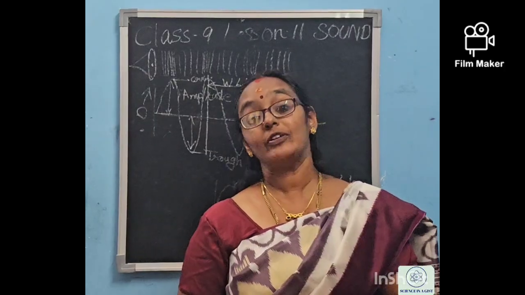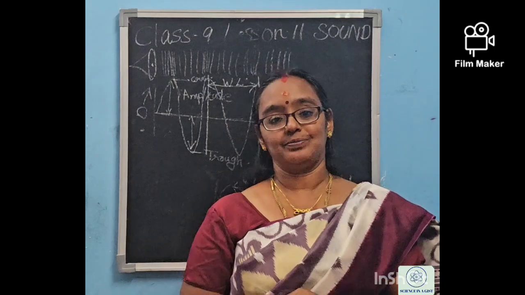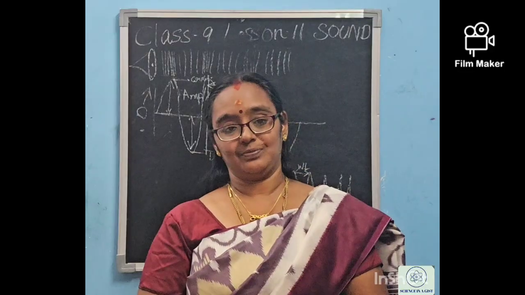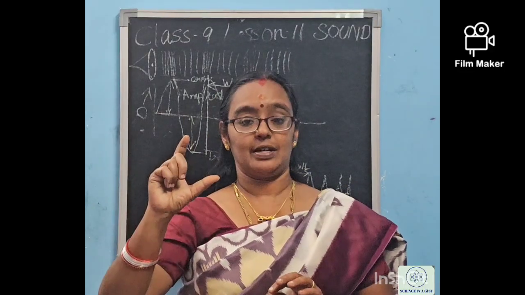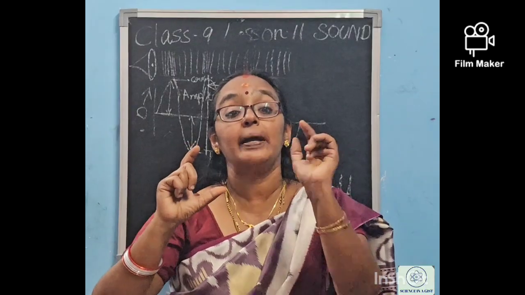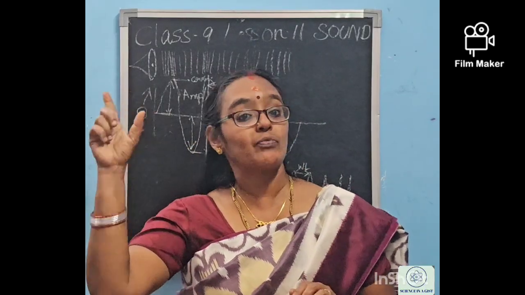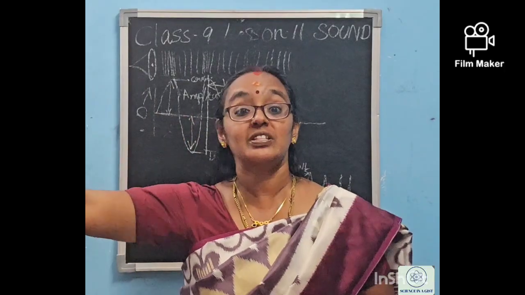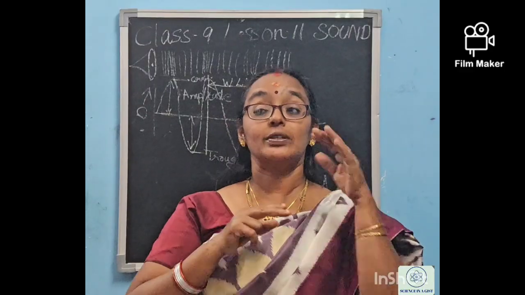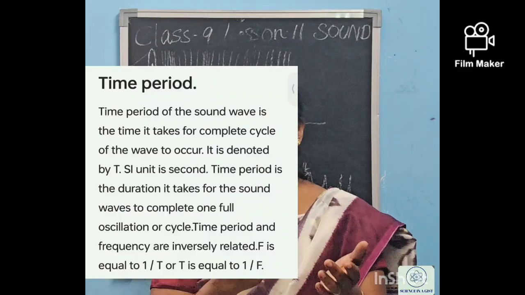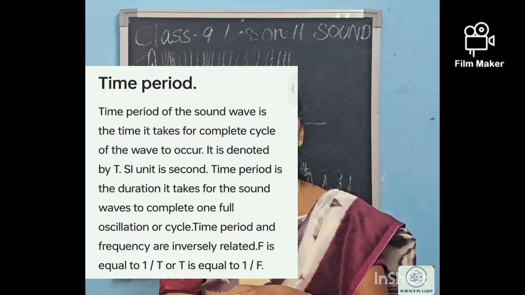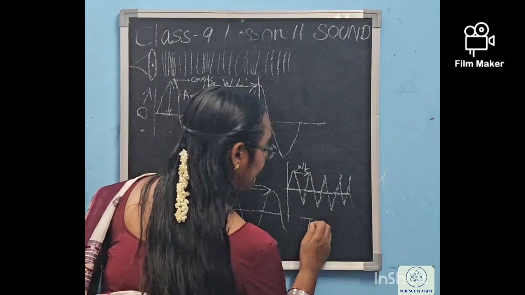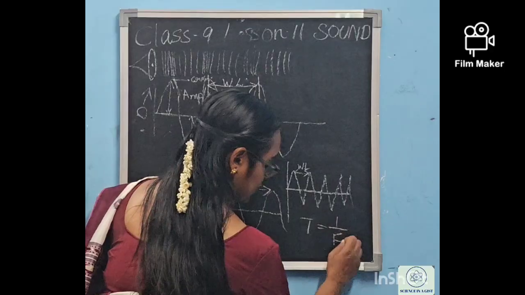Yet another one which we have to know is time period. Time period is the time taken for completing one oscillation. Here the oscillation is fixed, and they are asking what is the time taken for that. In the case of frequency, the time was fixed, and they are asking how many oscillations have gone. So time period is exactly opposite to the frequency. We can define time period as time period is equal to 1 by frequency.